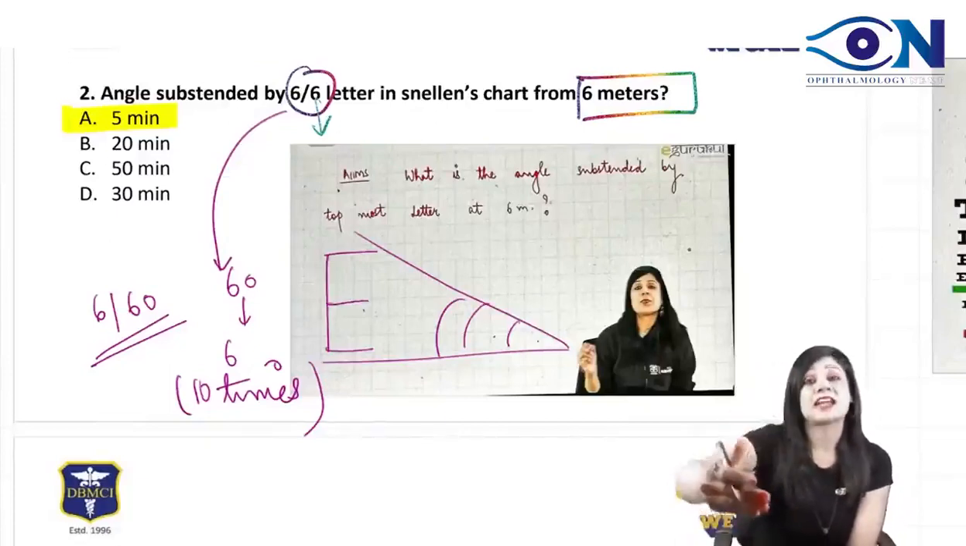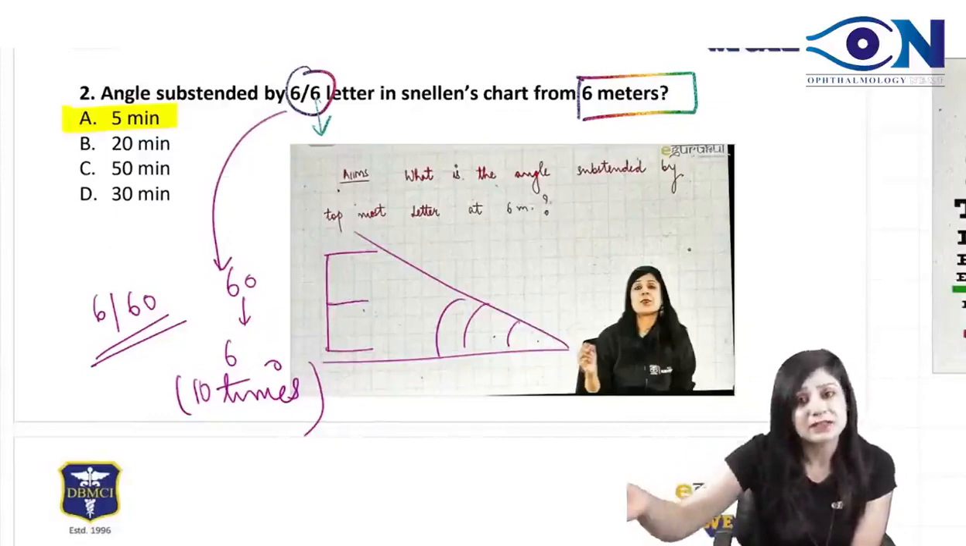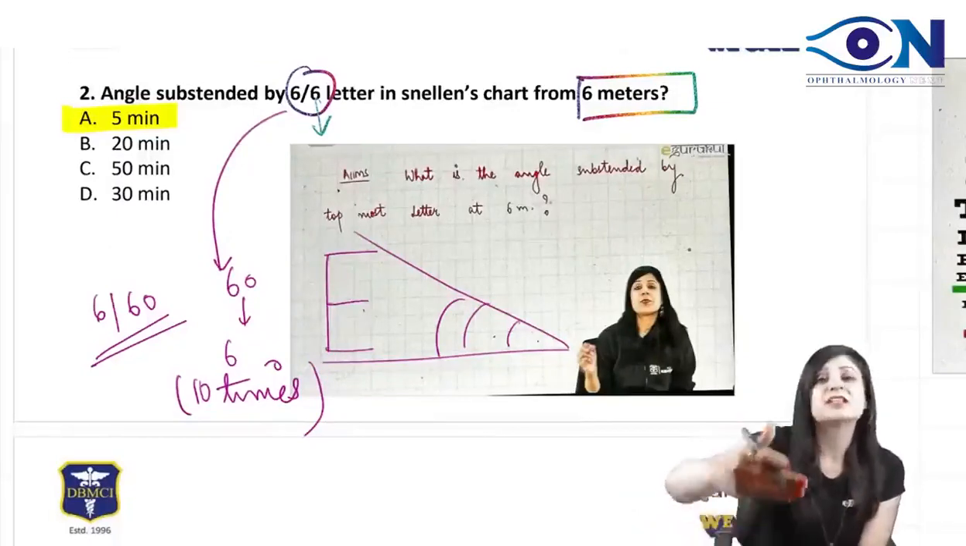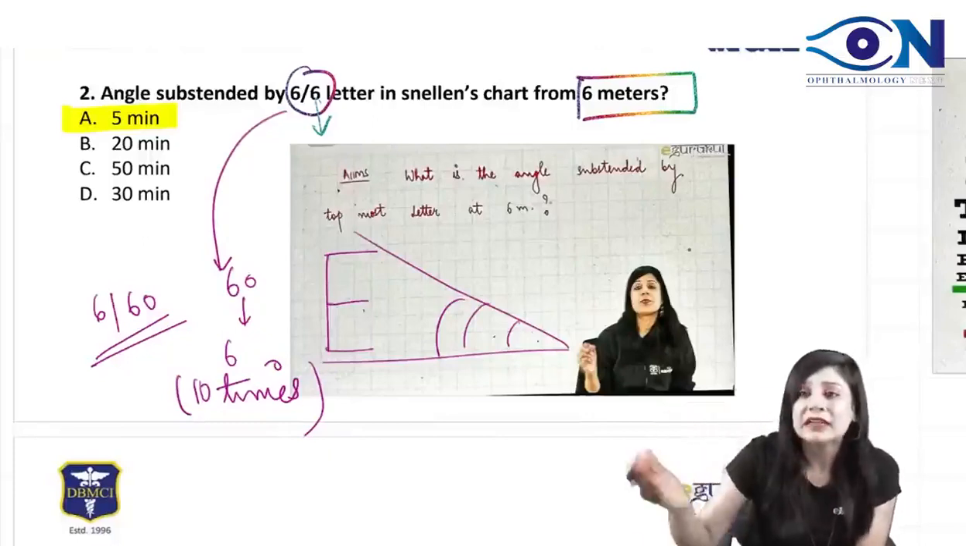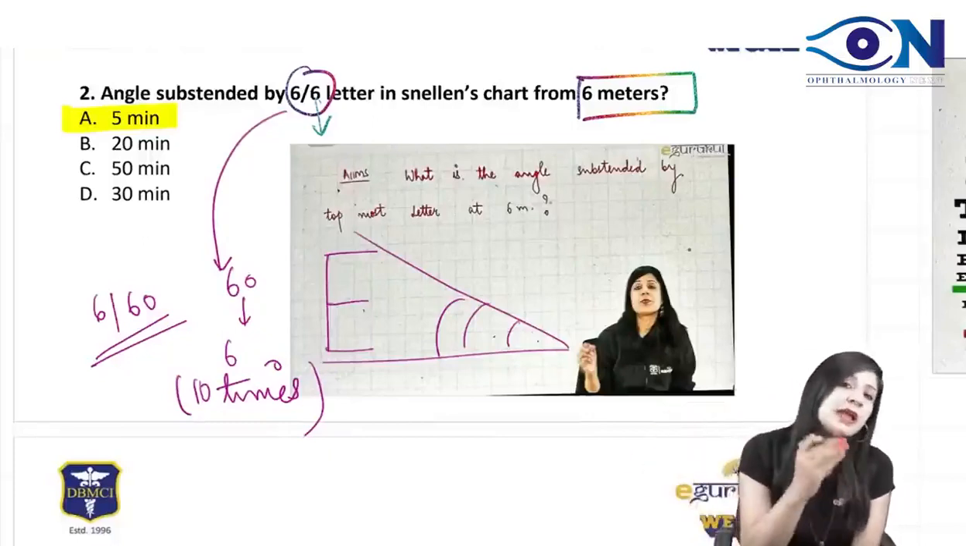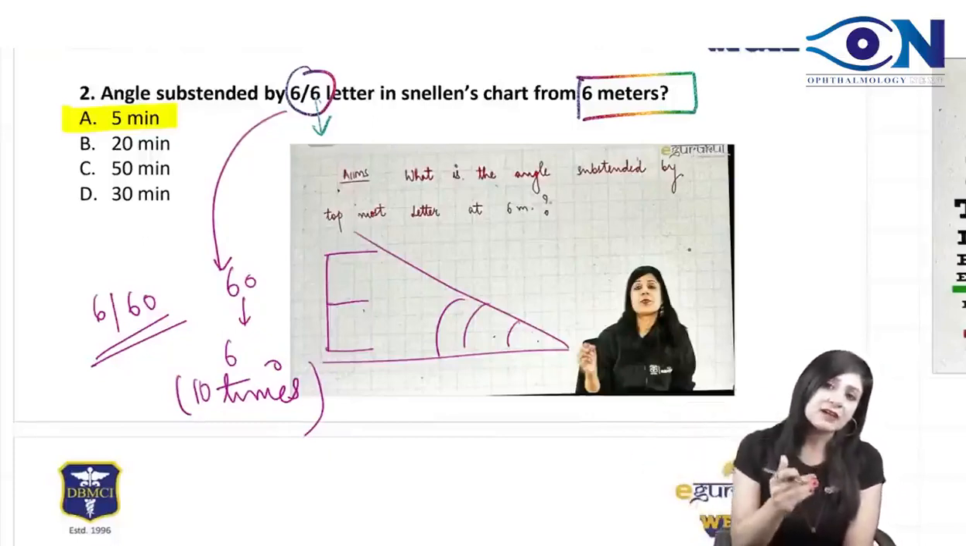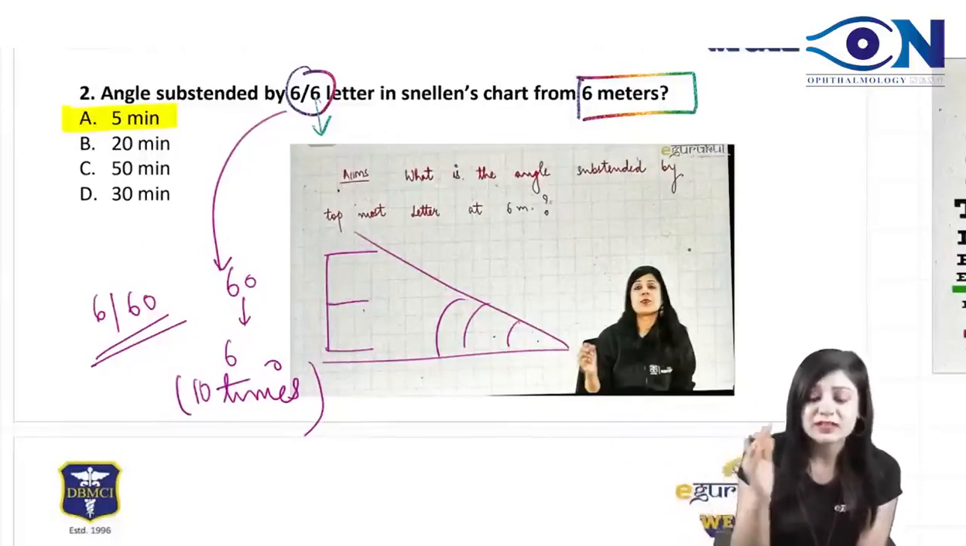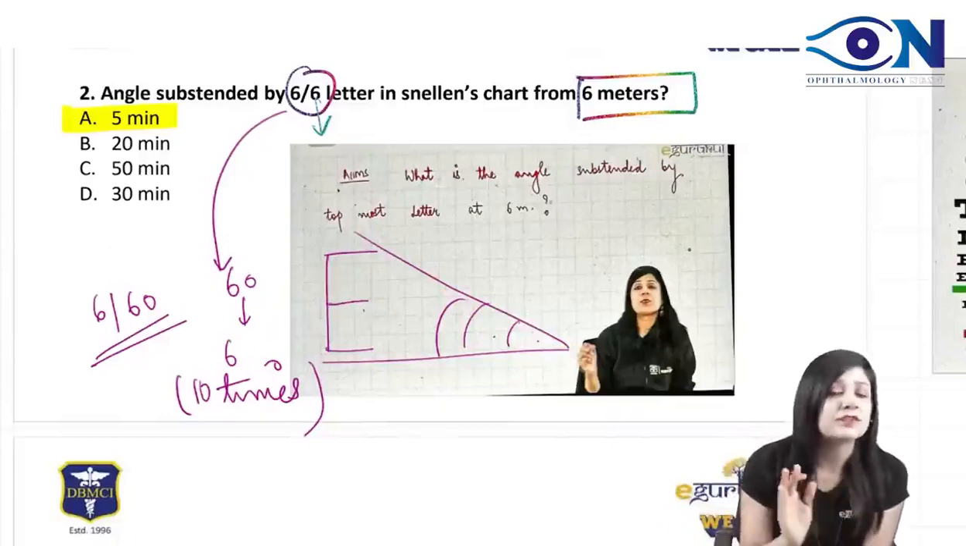So it is 6 times. 6 into 5, 30 minutes. 24 meters, so 24 to 6, it is 4 times. So 5 into 4, 20 minutes. If I talk about 6 by 18, from 18 meters he is going to 6 meters 3 times. 5 into 3, 15 minutes. This is how you can do any question of the Snellen's chart.